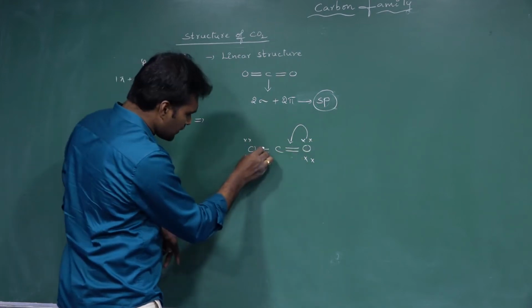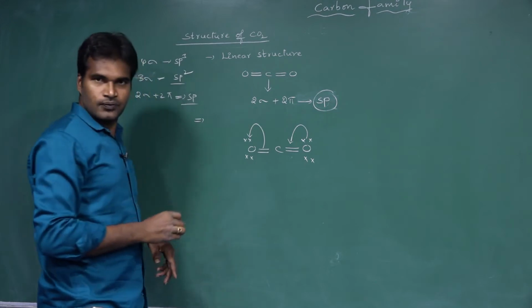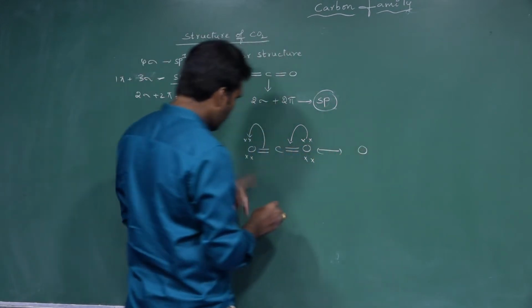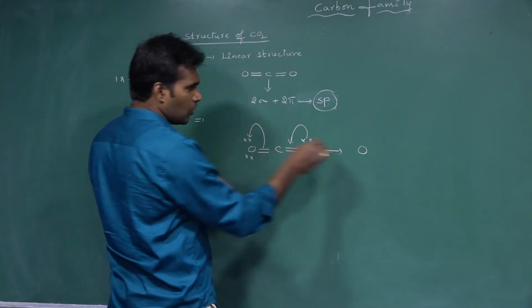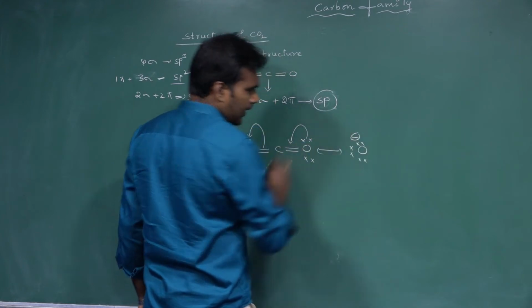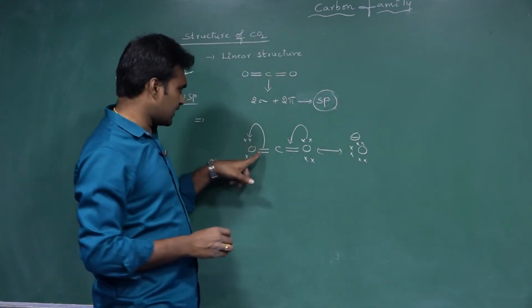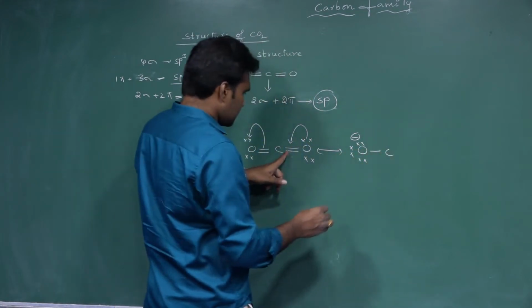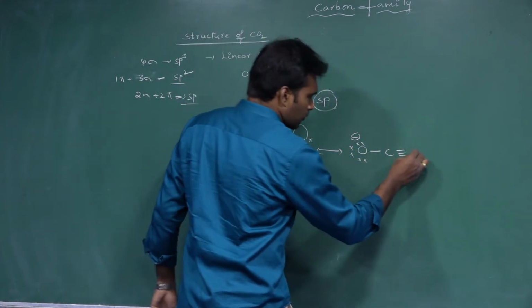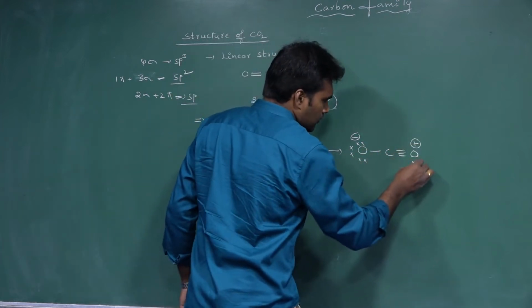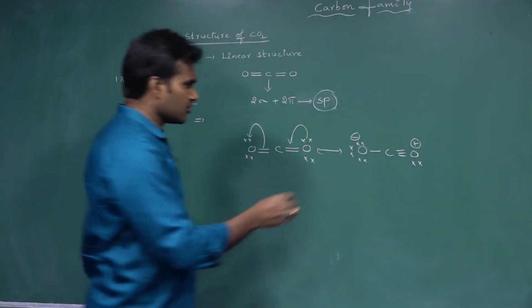Triple bond. Immediately these have been taken by this oxygen. So one resulting structure is O with 2 lone pairs becoming 3 lone pairs, 1, 2, 3, and it's getting a negative charge because it has gained these pi electrons. And this double bond becomes triple bond. And finally it is losing a lone pair, so it gets a positive charge. So this is one resonating structure.